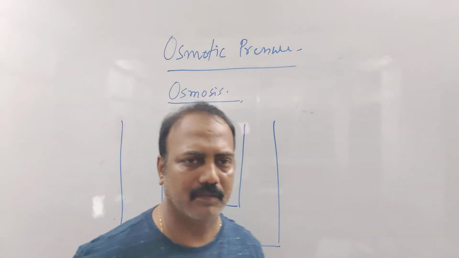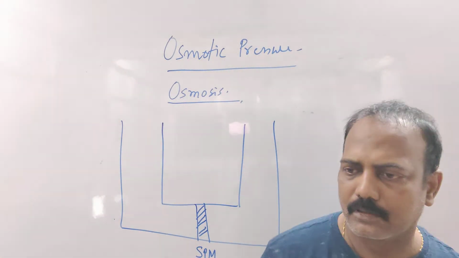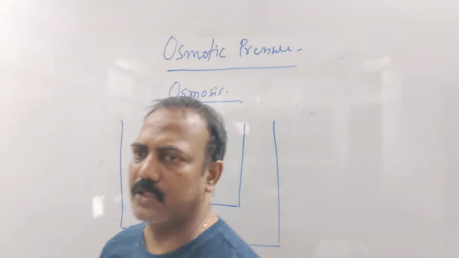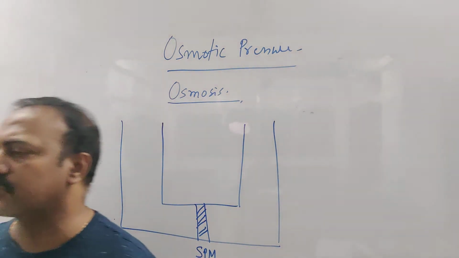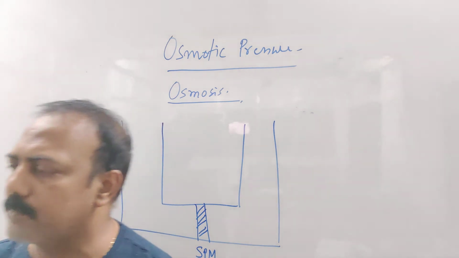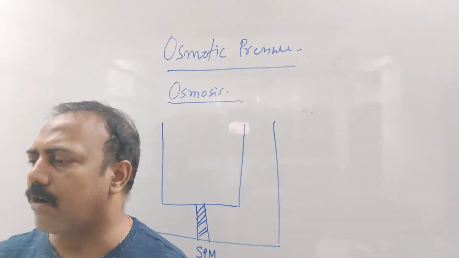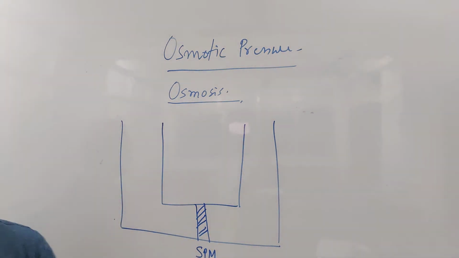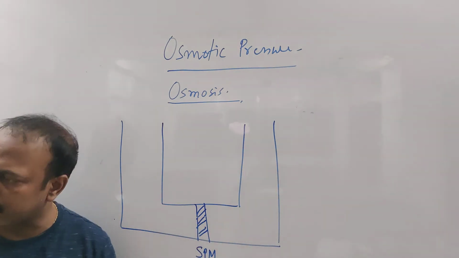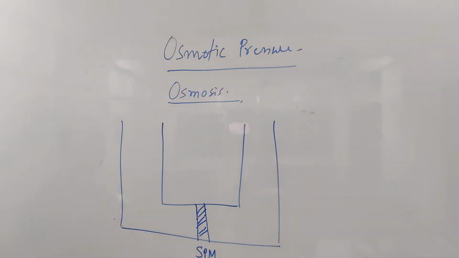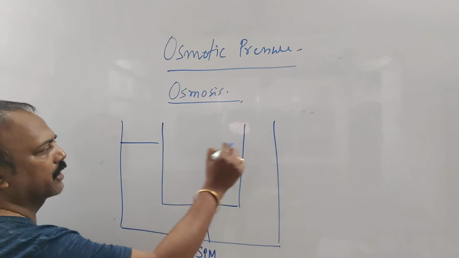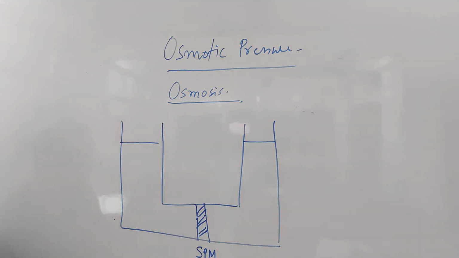It's not particles, it's the passage of solvent molecules, because the semi-permeable membrane is allowing only the flow of the solvent molecules. First thing. Second, now there are two solutions kept on the two sides of the semi-permeable membrane.